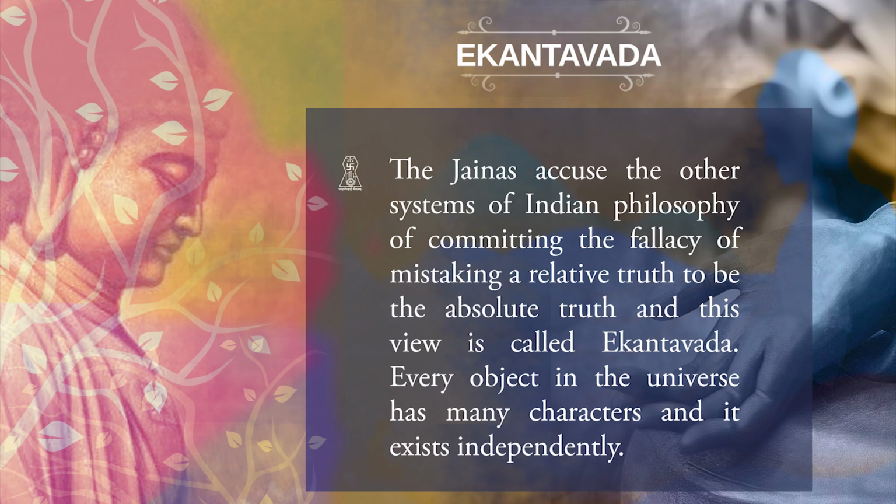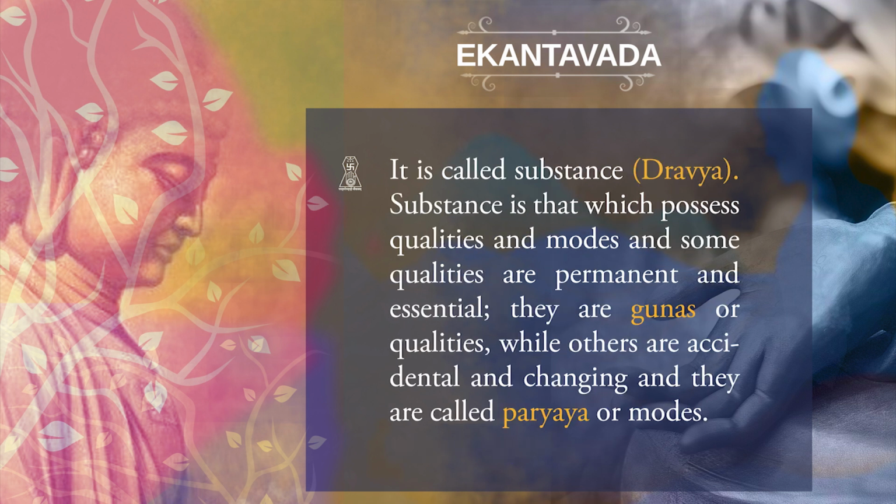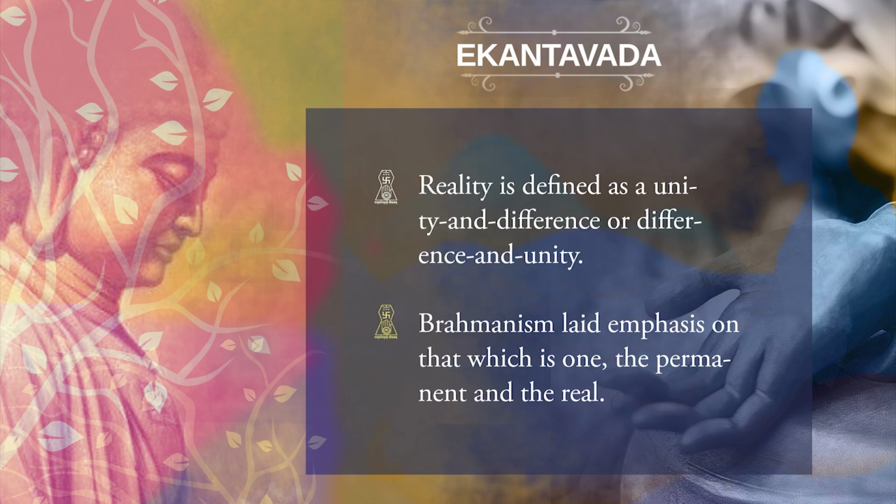Every object in this universe has many characters and it exists independently. It is called substance or dravya. Substance is that which possesses qualities and modes. Some qualities are permanent and essential, and they are gunas or qualities, while others are accidental and changing, and they are called paryaya or modes. Reality is defined as a unity and